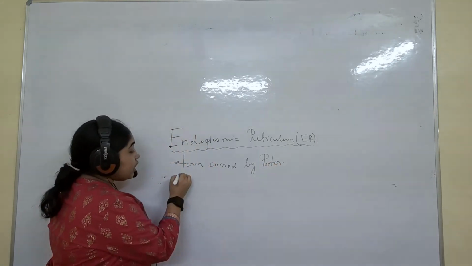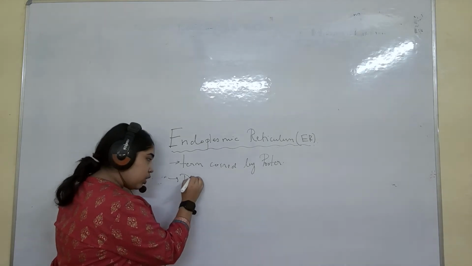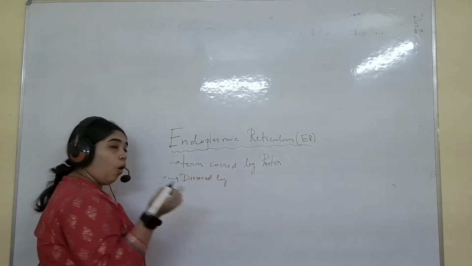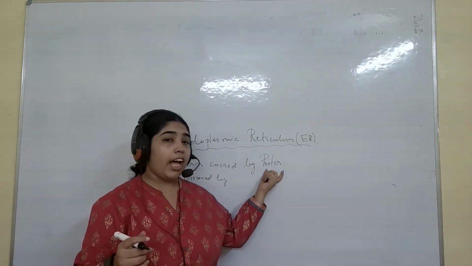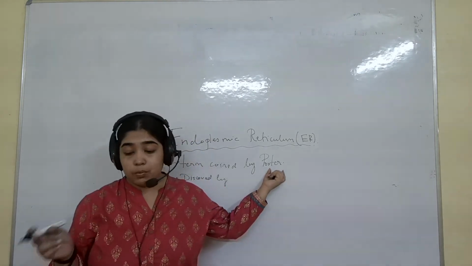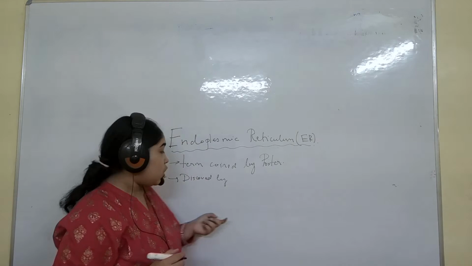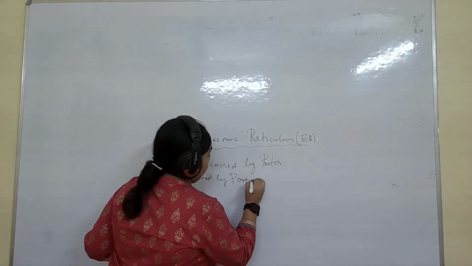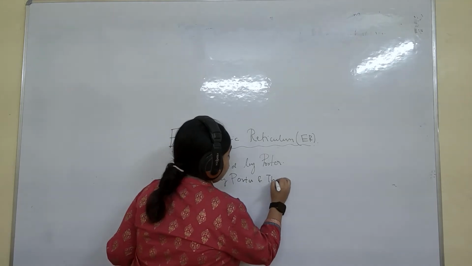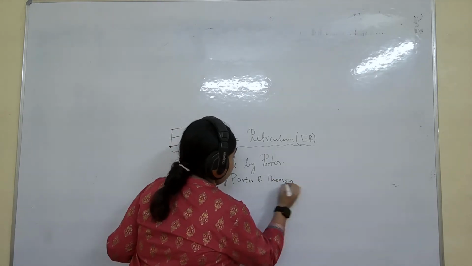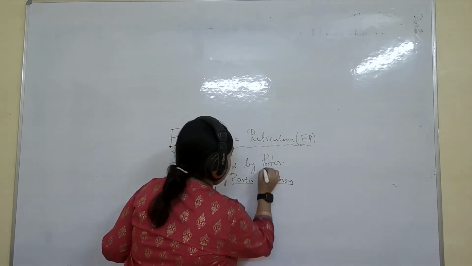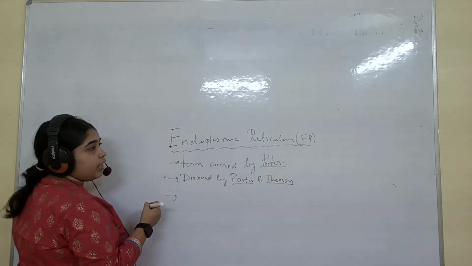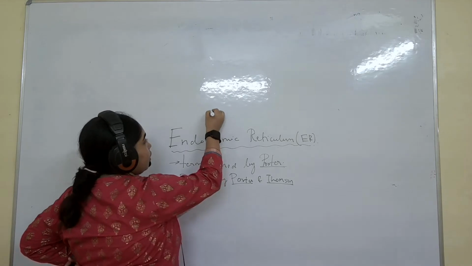But it was discovered by two persons. Porter is one. Porter has given the term as well as discovered it. But with Porter we have one more person. So discovered by Porter and Thomson. The term is given by Porter. Now, one more thing is, what is the function of ER? You have seen that this is the nucleus.